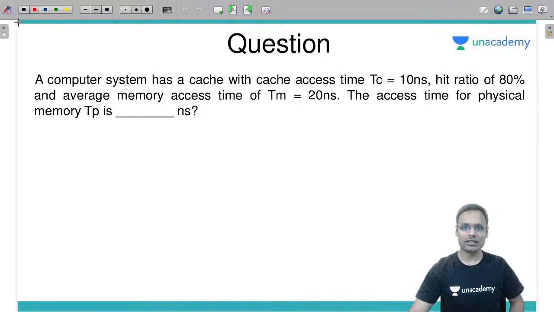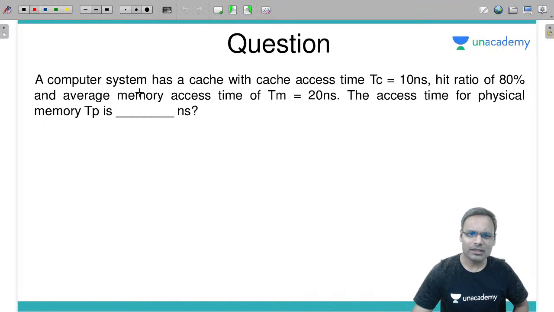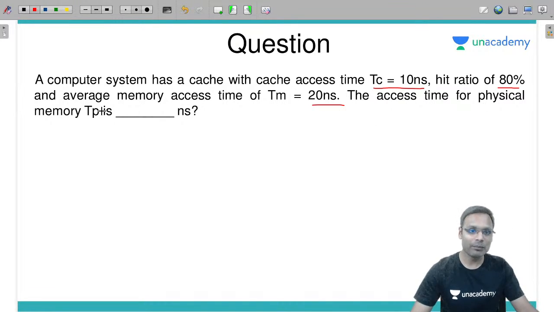Another question. Here it is. Very simple. Once again, a computer system has a cache with access time TC 10 nanosecond, hit rate 80%, and average memory access time TM is 20 nanosecond. Average memory access time it is, okay. The access time for physical memory, nothing but main memory.